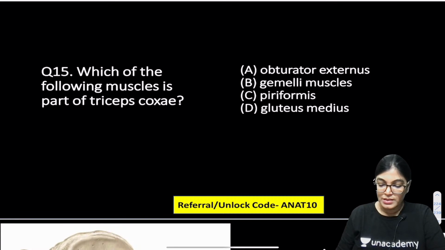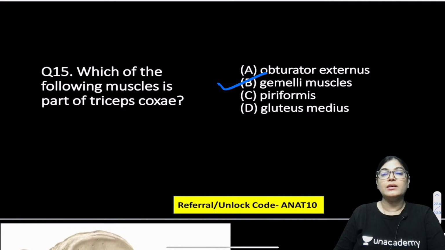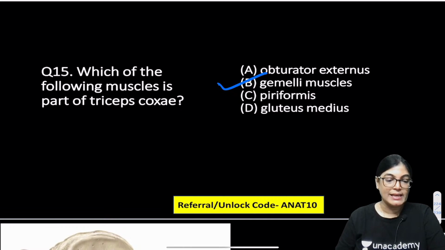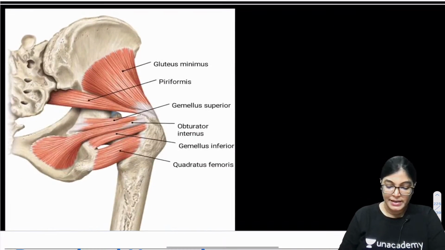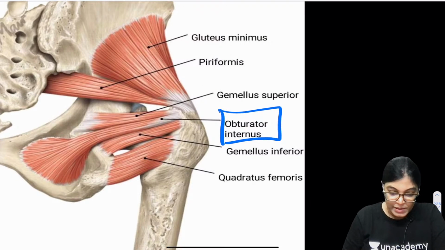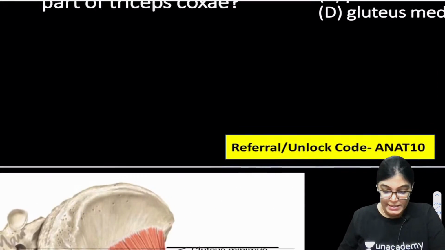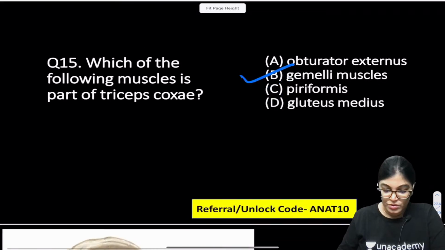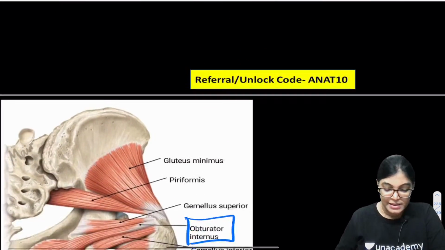The correct answer for this is gemellus group of muscles. Actually, the superior and inferior gemellus along with the obturator internus muscle are the parts of triceps coxae. Here you can see this is the obturator internus muscle. No, 15B is the correct answer, dear. Let me explain.